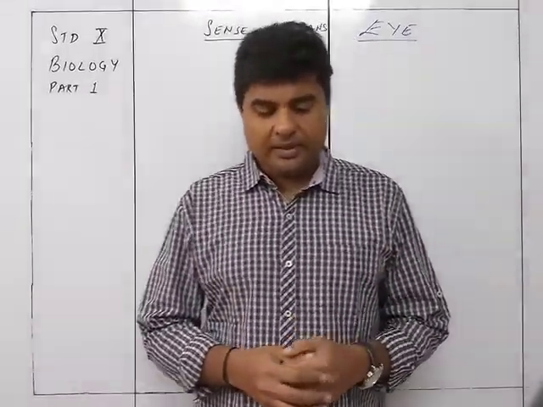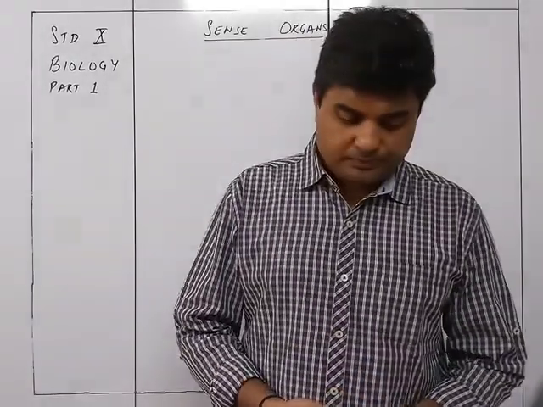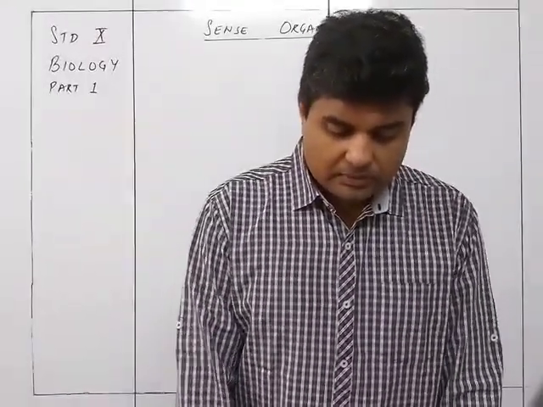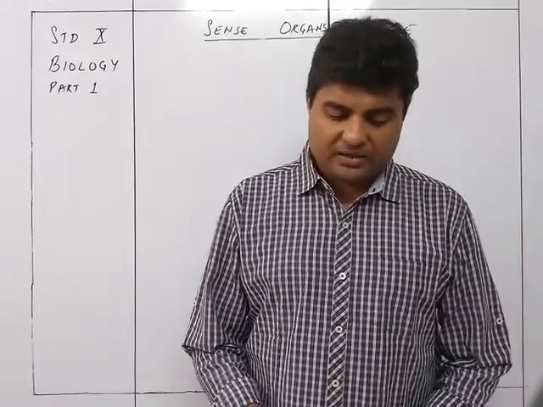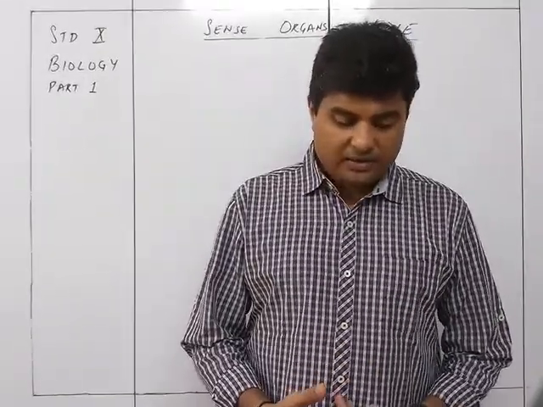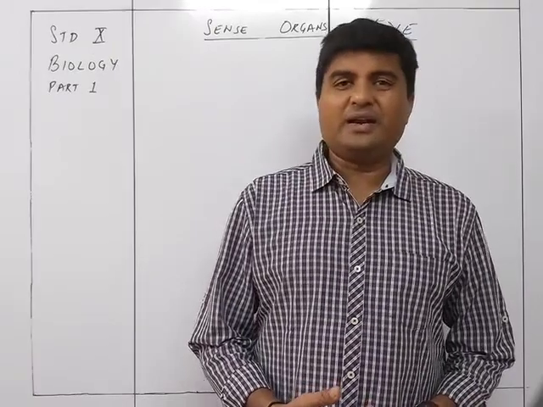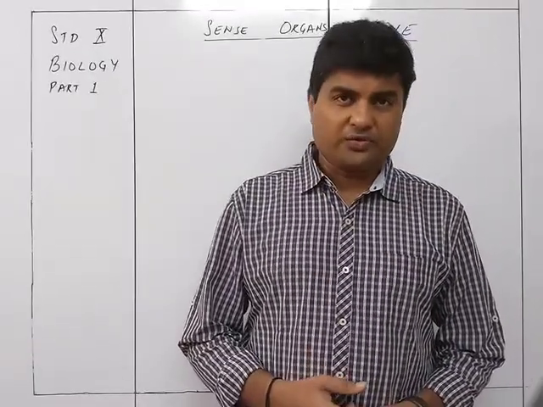Now we come to the structure of the eyeball. The walls of the eyeball are composed of three concentric layers: outer sclerotic, middle choroid, and inner retina. So now we are going to draw the figure.